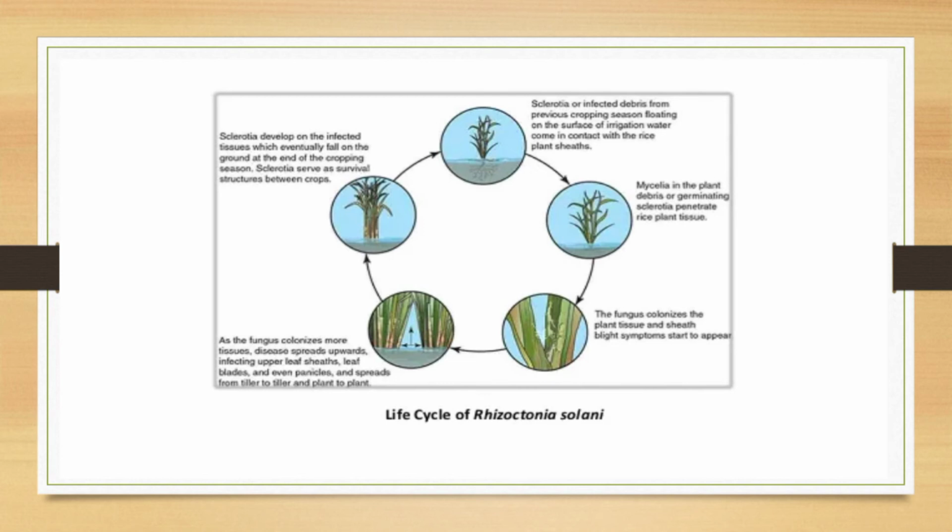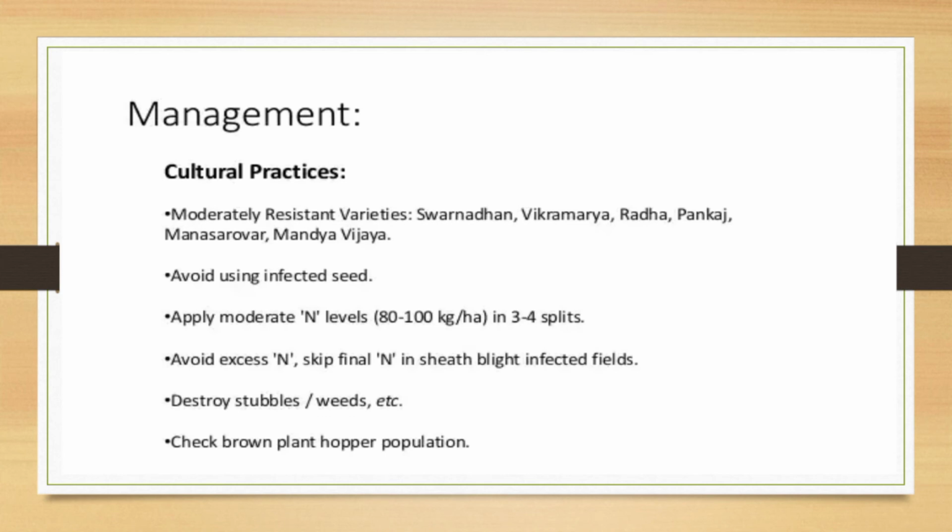This is the disease cycle. It starts from the sclerotia and enters the plant, and again there will be fungal colonization, and again it produces sclerotia. Management practices, cultural practices: moderately resistant varieties, avoid using infected seeds, apply moderate nitrogen levels, avoid excess nitrogen, skip final nitrogen in sheath blight infected fields, destroy stubbles and weeds, and check brown plant hopper population. Brown plant hopper may disseminate this disease from one plant to another or from one field to another field.